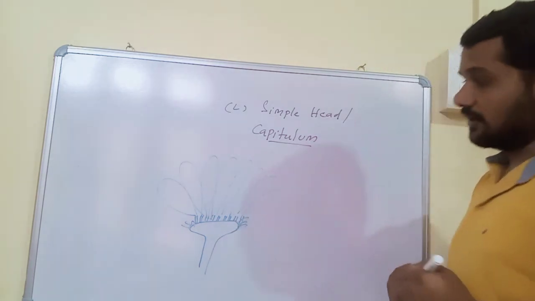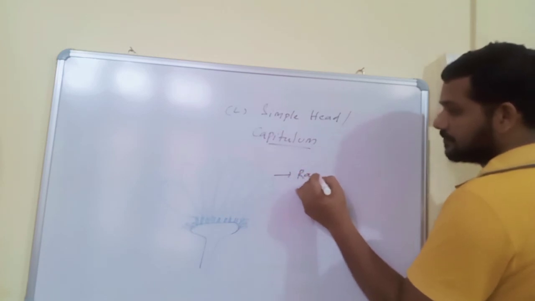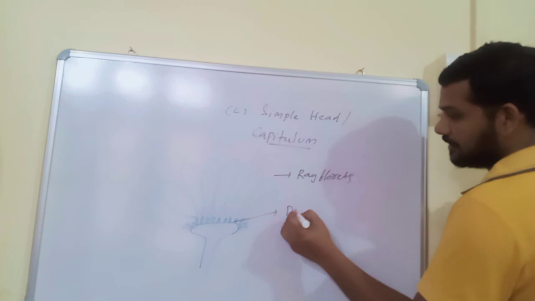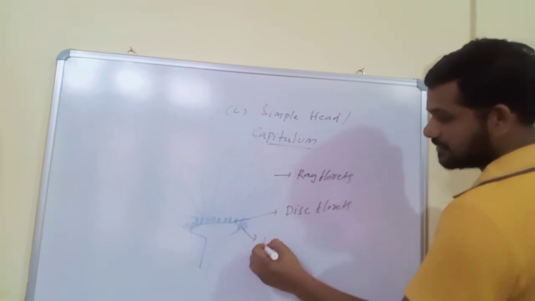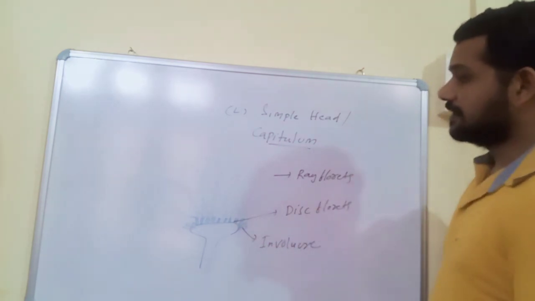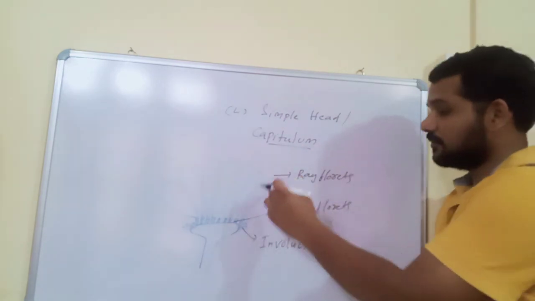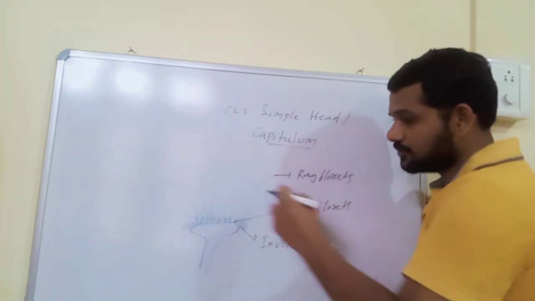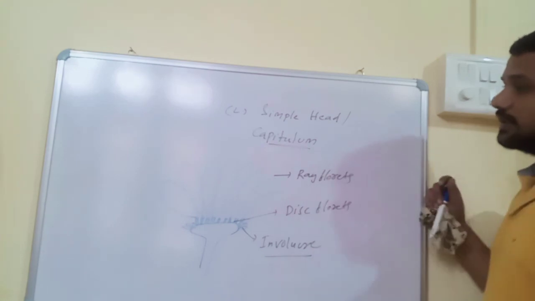Some florets are called ray florets, and some florets are called disc florets. A group of bracts present at the base of the peduncle is called involucre. This is the highly advanced inflorescence. Flowers are modified into florets, ray florets and disc florets. Ray florets are at the periphery, and disc florets towards the center.